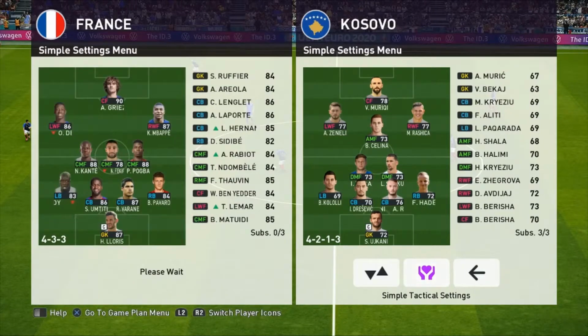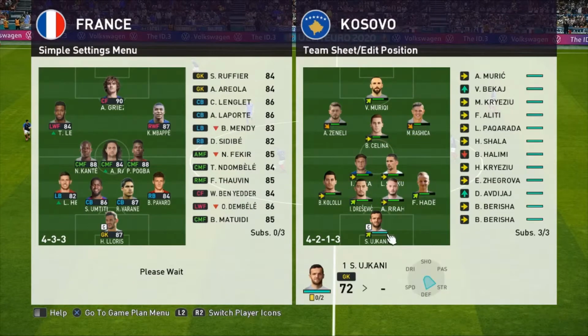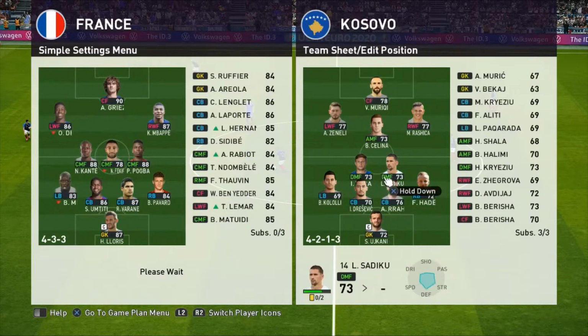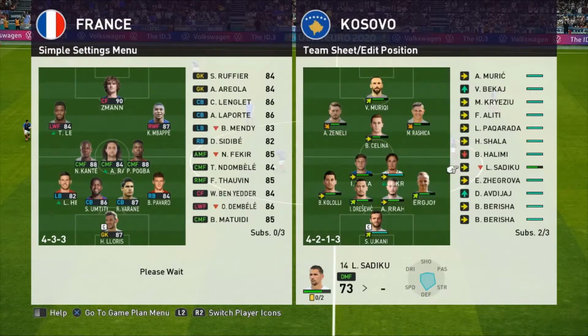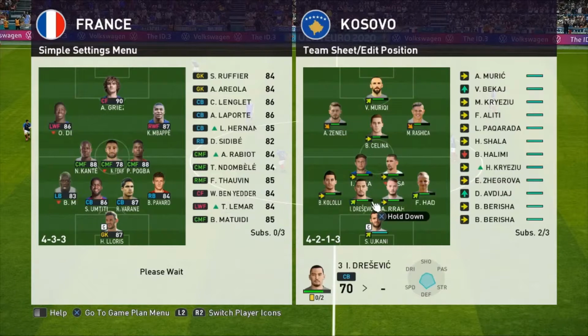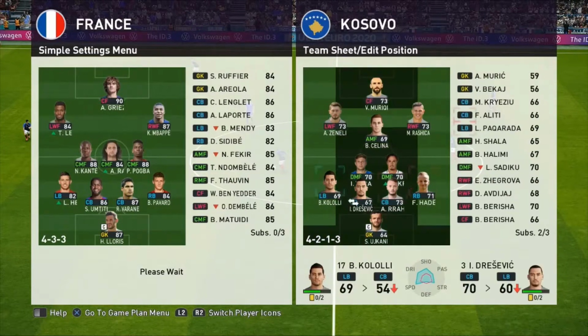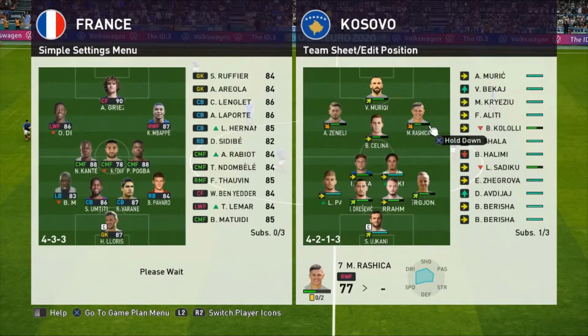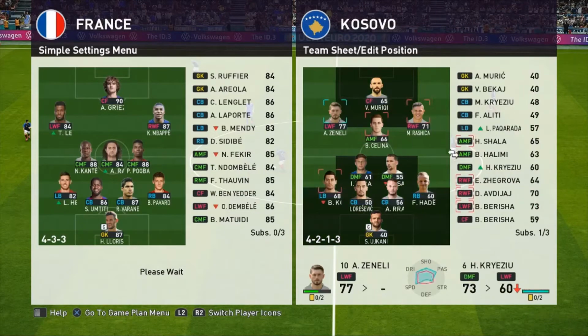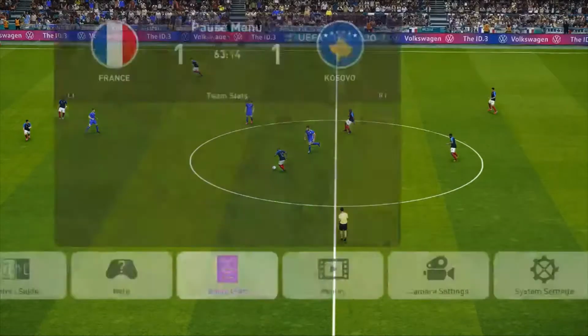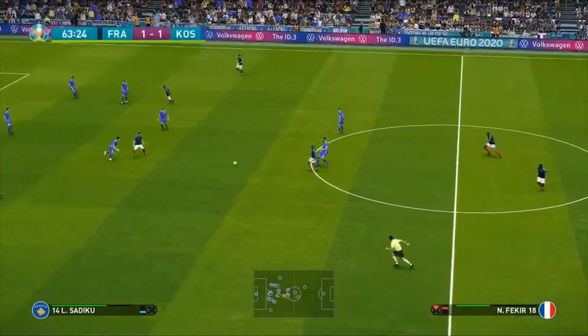As for Kosovo, well, I think they'll be very happy with how they've played so far. Kreziu is going to come on here. Dresevic is going to come... actually, no, he's going to stay on. We'll bring off Khalili and Pacarada will come on. As for Zanelli, he'll come off. Berat Berisha, I think his name is in real life. He'll come on. So the 3 changes are made for both sides.